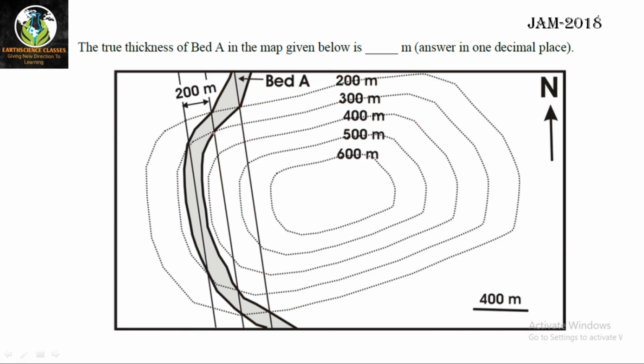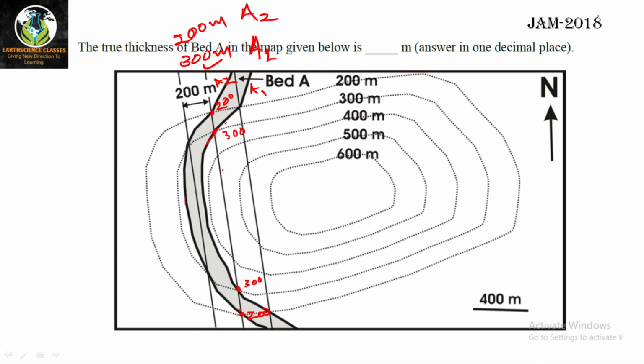Yeah. So I was telling about this strike line, right? This is the A1 contact. I have told you this is the A2 contact. Okay. These two points are 300 meter, and these two points are 200 meter. So you can see this same strike line has a value of 300 meter for which contact? The A1 contact. This is the A1 contact, right? And the same strike line has a value of 200 meter for the A2 contact.